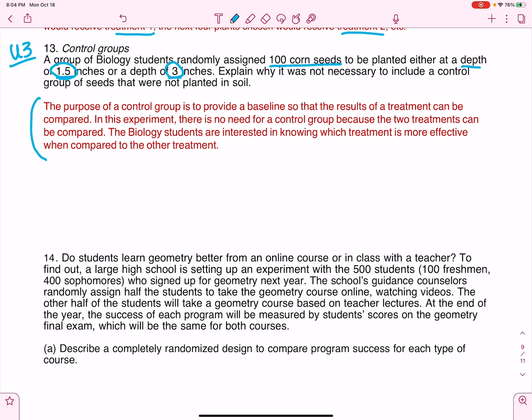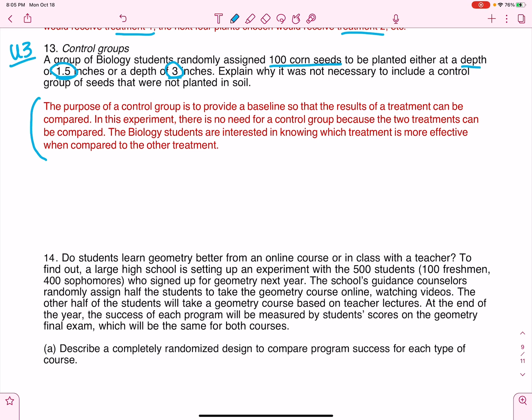Now, the only way I would have a control group here, let's say I have a farmer who has been planting his corn seed at 4 inches for the better part of his life. All right, it's been pretty consistent. He plants them at 4 inches, but lately his crops have not done very well. So the 4-inch depth could be his control. So the farmer could use that as a baseline and have a control group of 4 inches and then another group of 1.5 and another group of 3 to compare everything to his control.